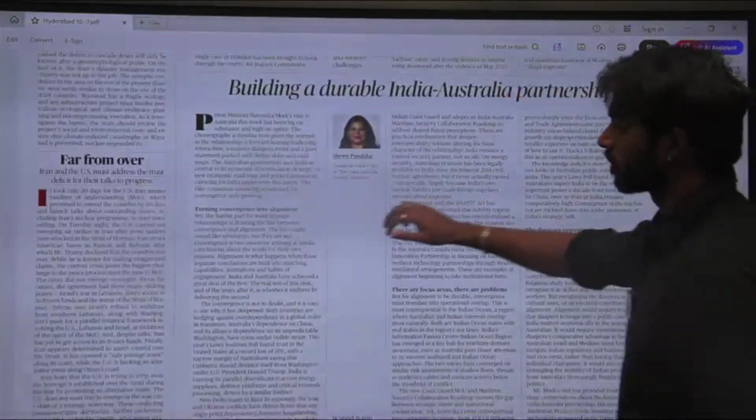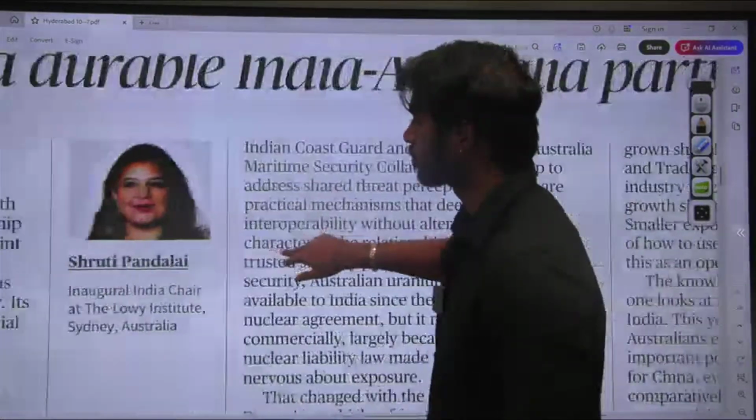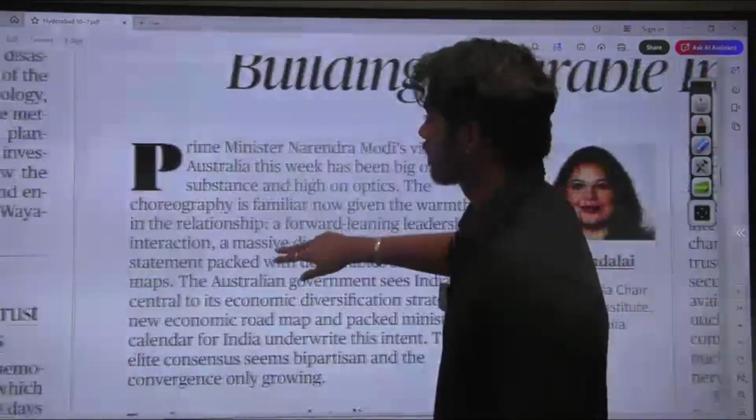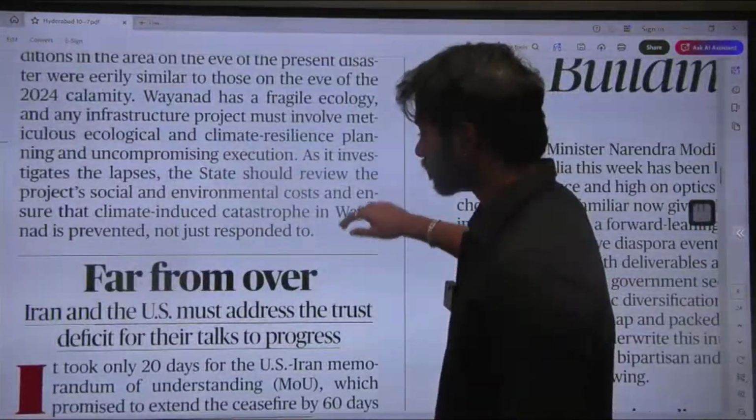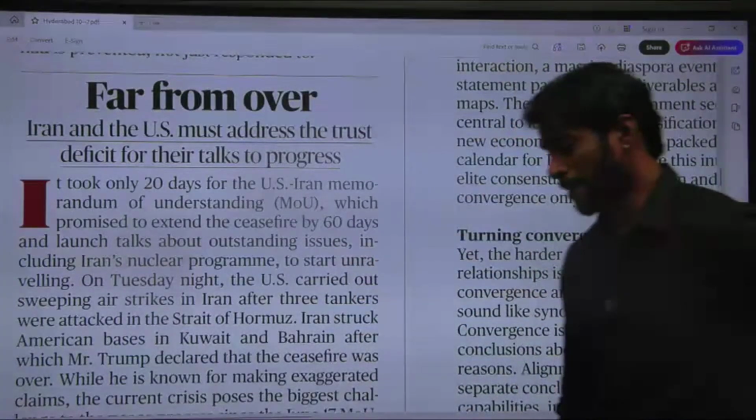Next, moving on, we have Iran and the US. It's talking about how Iran and the US must address the trust deficit for their talks to progress.